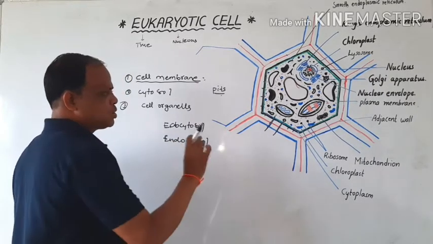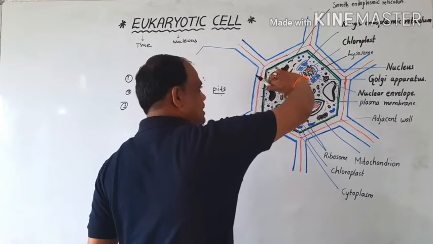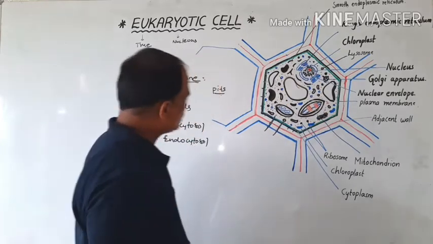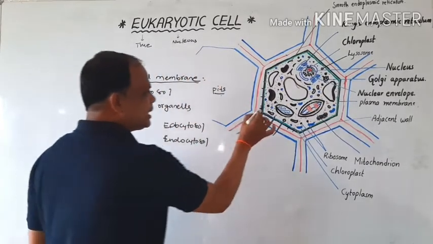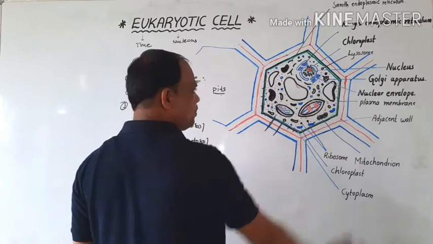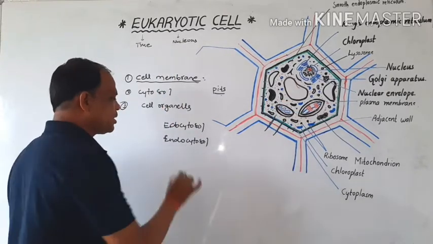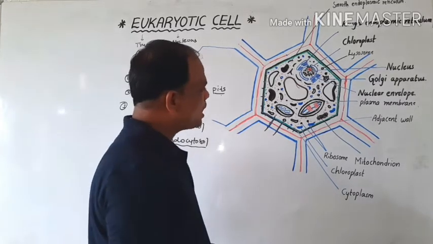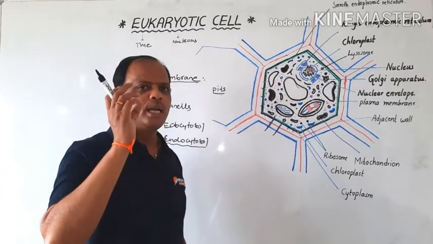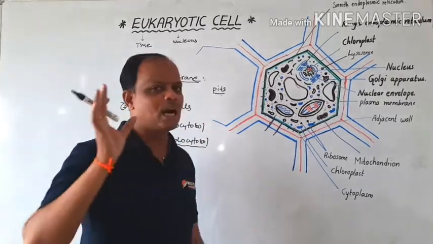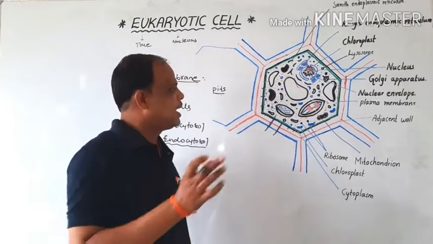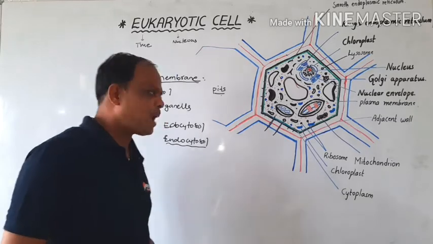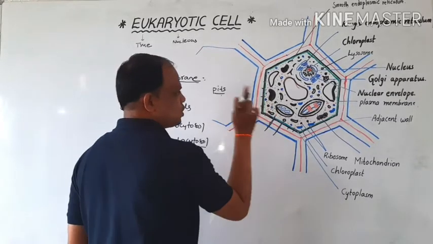The external side of the cytosol is called ectocytosol. The internal side, towards the central part, is called endocytosol. The cytosol contains various inorganic substances, proteins, carbohydrates, starch, lipids, and all the remaining cell organelles are present inside the cytosol.